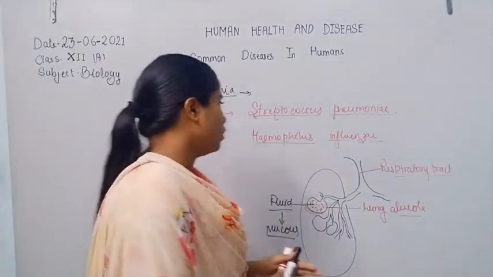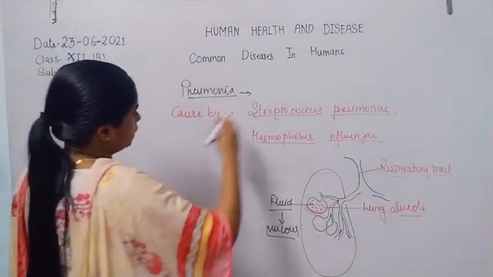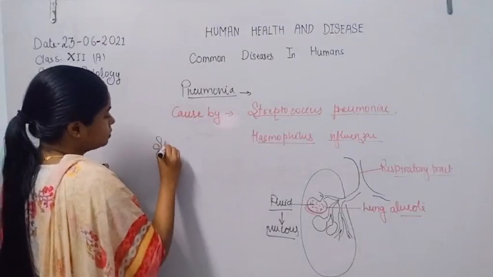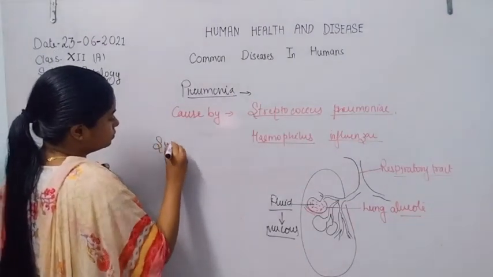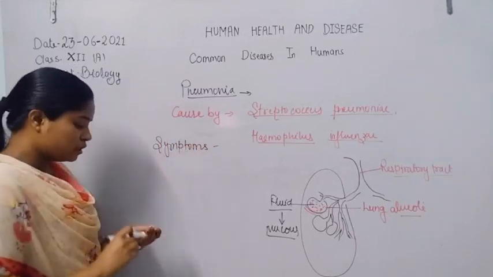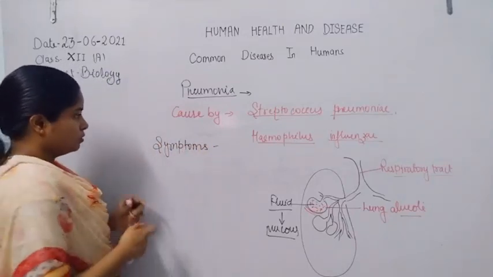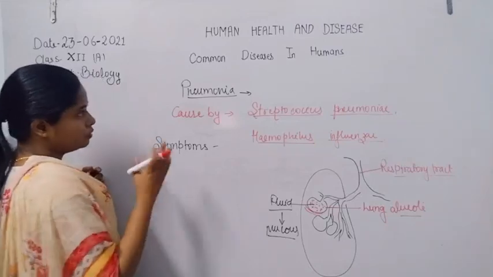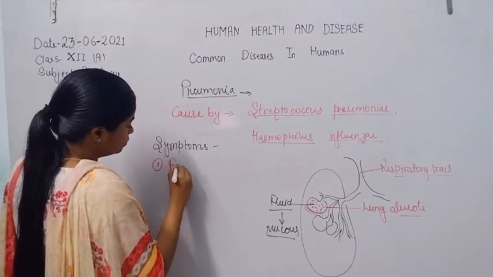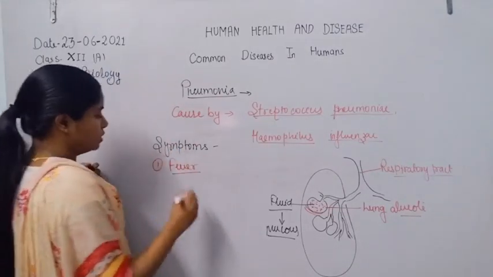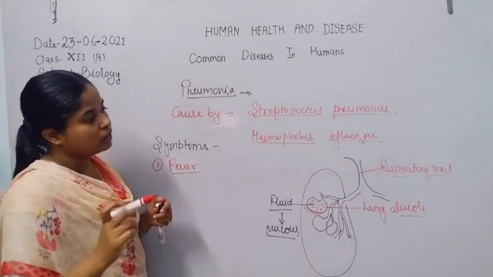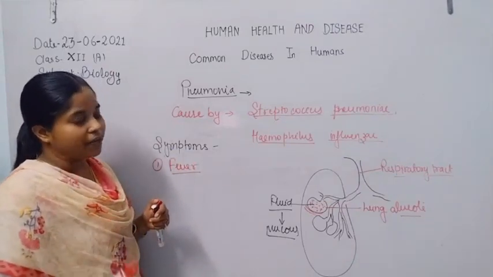Now, what are the symptoms caused by Streptococcus pneumoniae or influenzae? First is fever. Like a cold, fever arises, an increase in temperature. That is again the immune response to decrease the bacterial or viral activity.